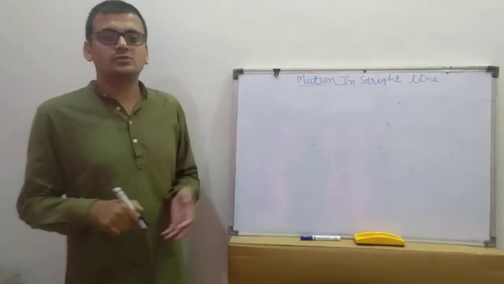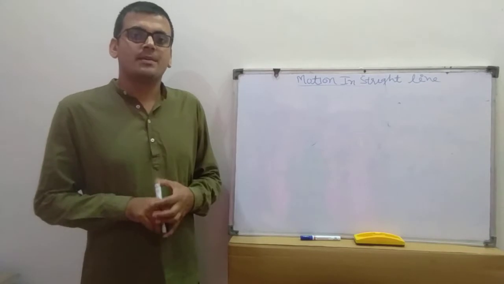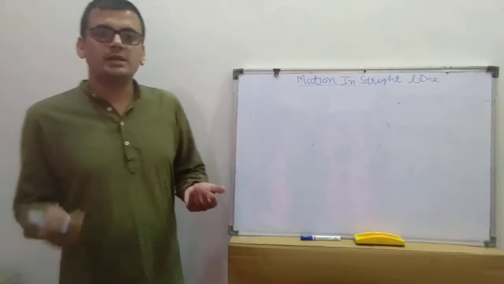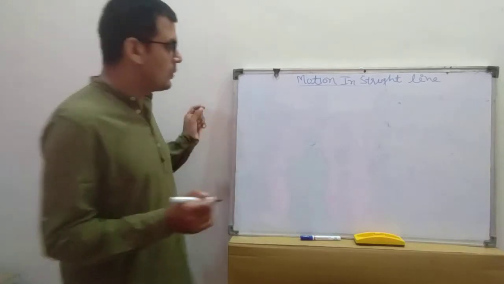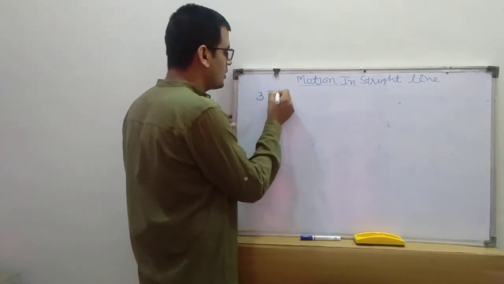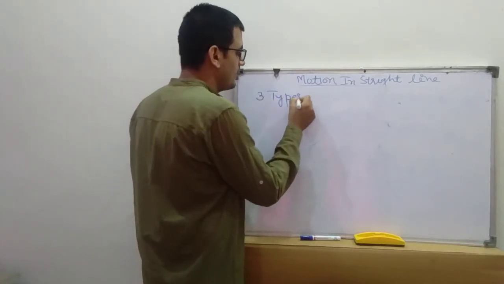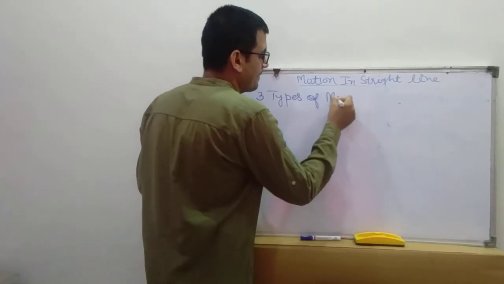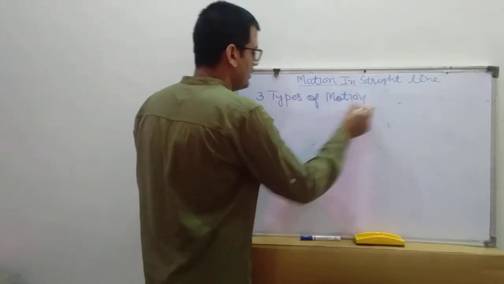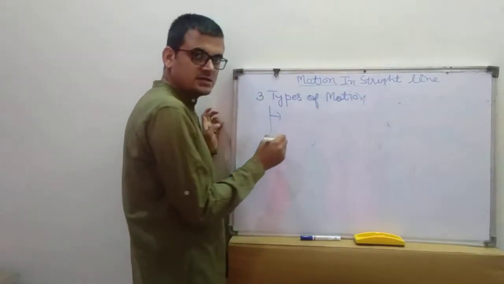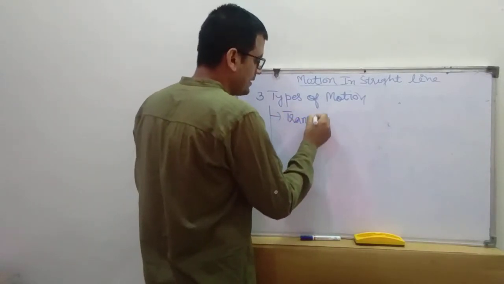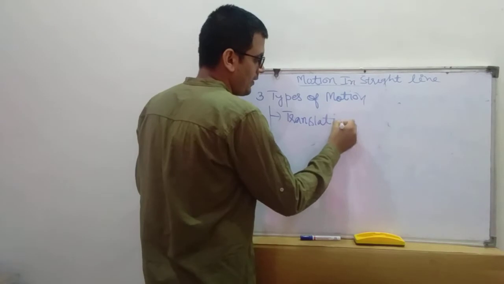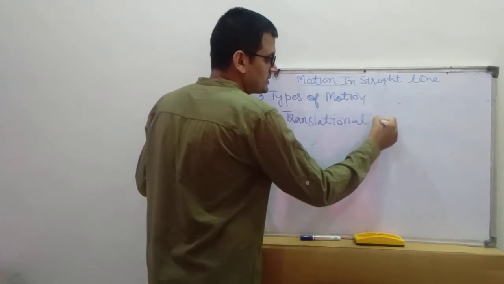Students, as we are discussing motion, now we will study the types of motion. We have three types of motion. First one is translational motion.